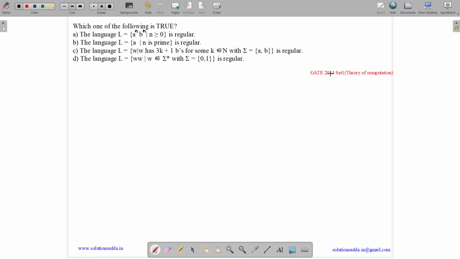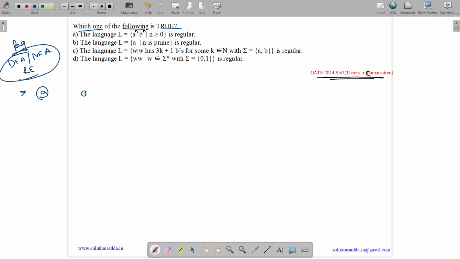This question belongs to the Theory of Computation subject and was asked in GATE CSE 2014 Set 1. The question states: which one of the following is true? So we need to tell which are regular. Let us see all the options one by one. A language is regular if we can draw a DFA or an NFA for it, or we can write a regular expression for it.